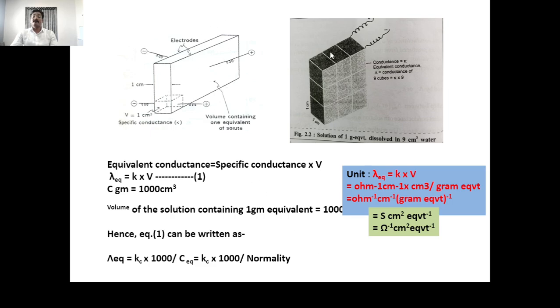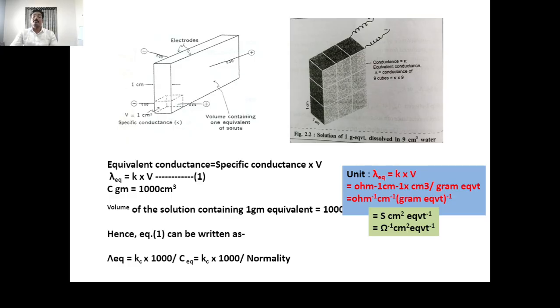If we consider the conductance of this 1 cube, which has length 1 centimeter and area of cross section 1 centimeter square, and therefore the volume of this cube is 1 centimeter cube, it is nothing but the specific conductance.